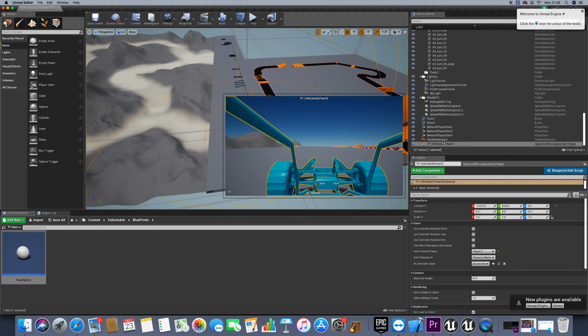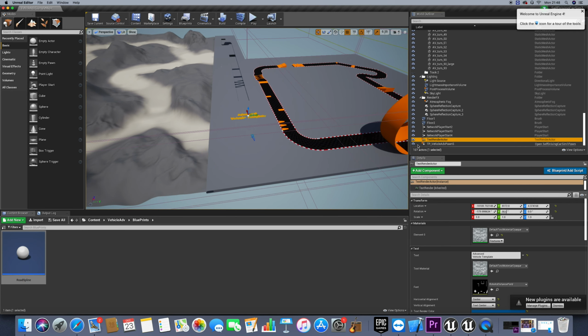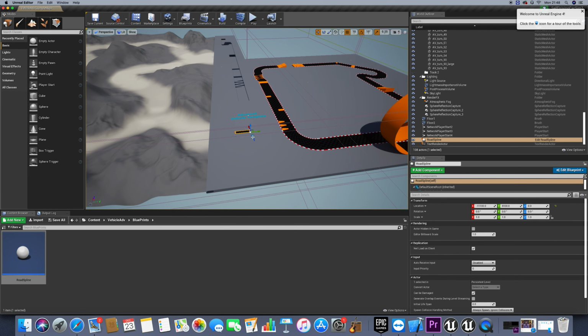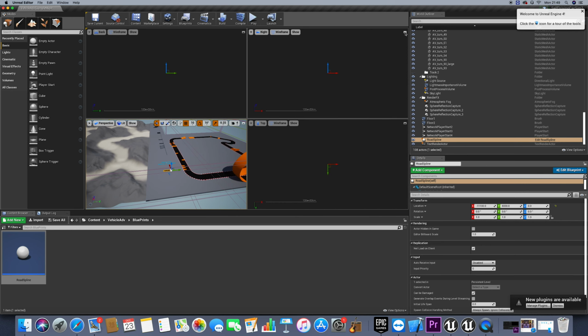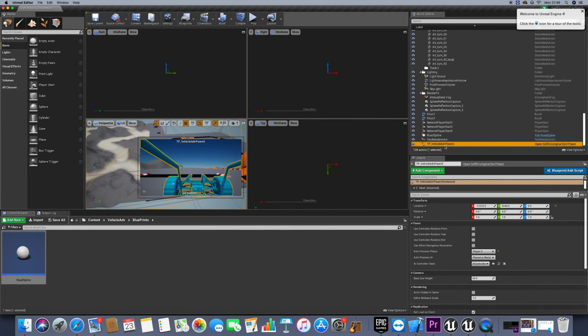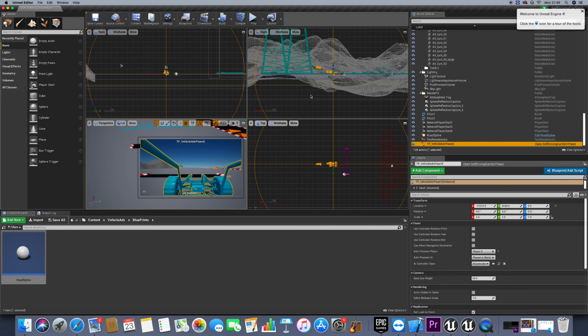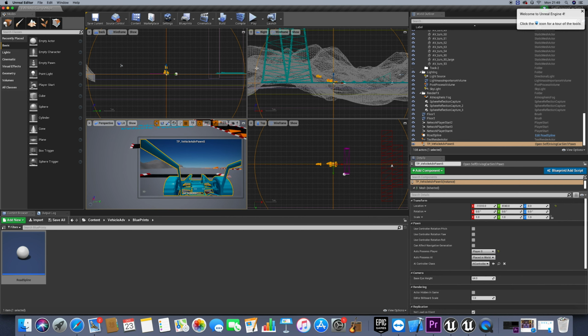So after we create its constructor, now I can add this spline to the scene there. Let's put it in front of the car. And we can select here the quad view. If we double click our vehicle, we can see now we have, for example, top, right, back view.